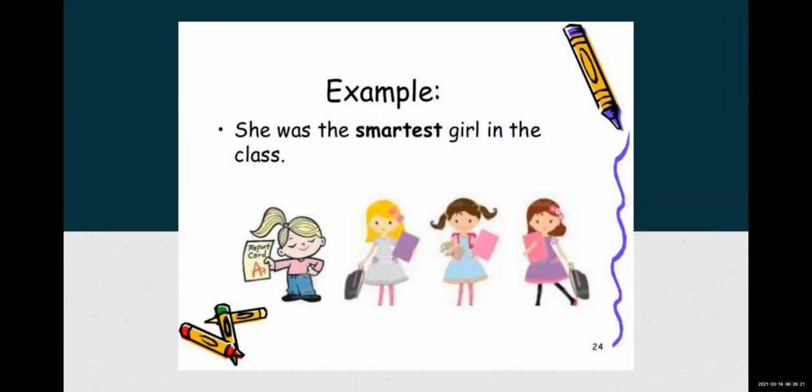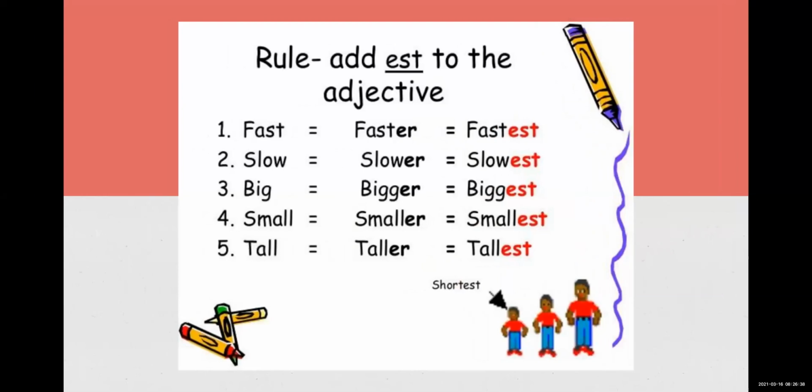Which is the adjective? Smartest. There are many ways to find degrees, but I'm telling you this: first see the adjective and see what is added to it. As we have seen, the superlative part goes for the third row, the second goes for comparative, and the first one is for positive.